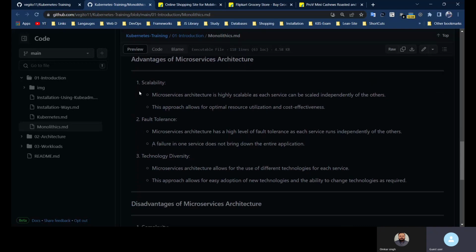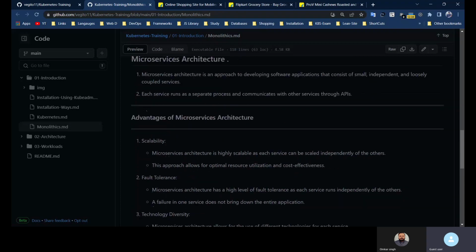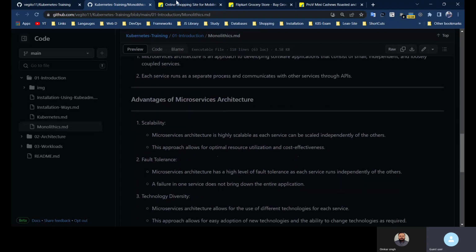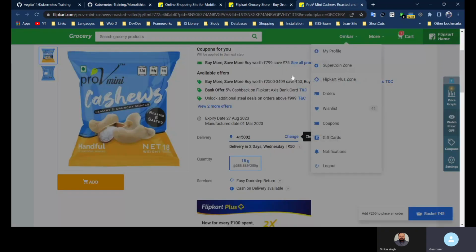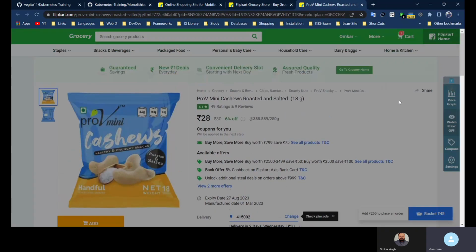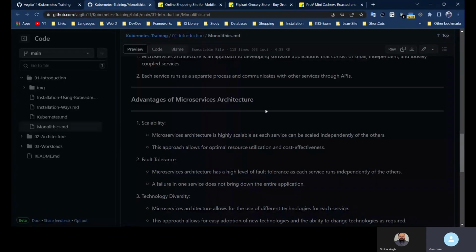Now let's move toward scalability. The advantage of this microservice architecture is scalability, because we have different services for each and every feature. In future, if you want to add a wish list feature, we will create a different service for that. Suppose there is a spike because we have added a sale, like Big Billion Day.